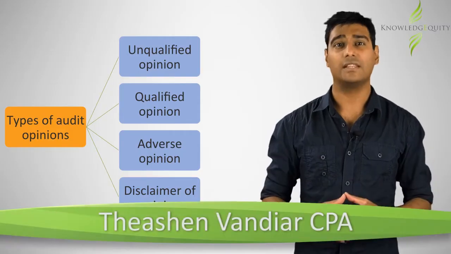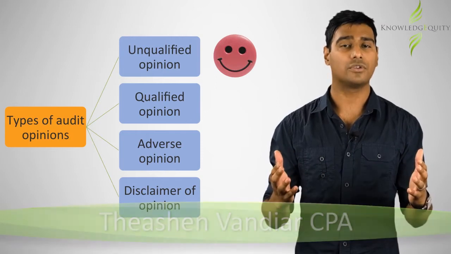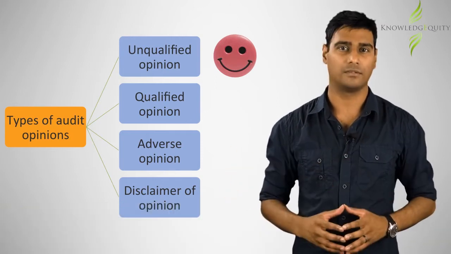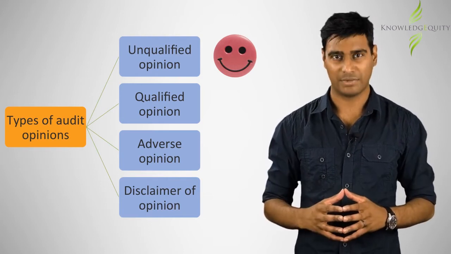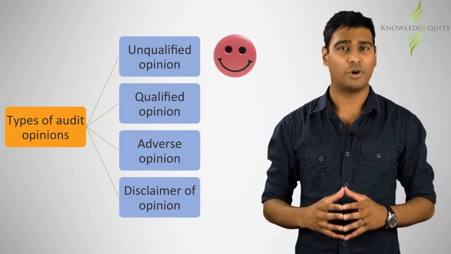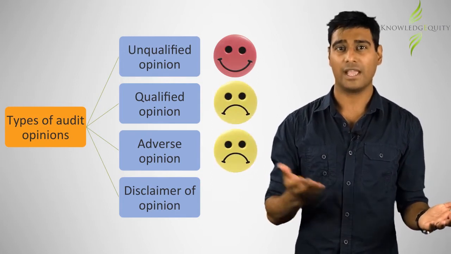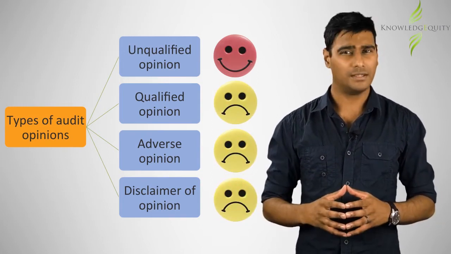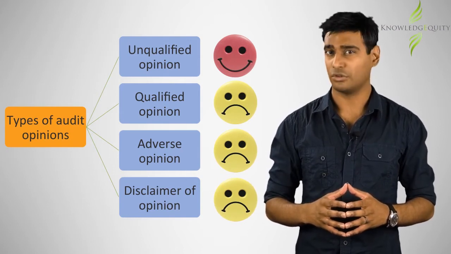The best audit opinion is an unqualified opinion. This is issued when there are no issues or when issues are not material. That is, the issues are not likely to affect users' decision making. There are three types of modified opinions, namely qualified opinion, adverse opinion, and a disclaimer of opinion. In this clip, we will refer to a decision tree to determine which of the modifications to the audit opinion